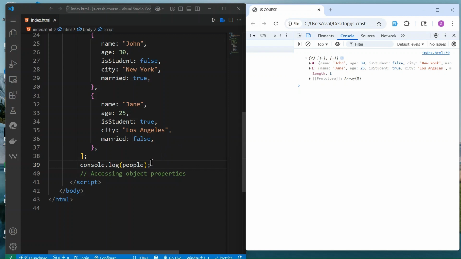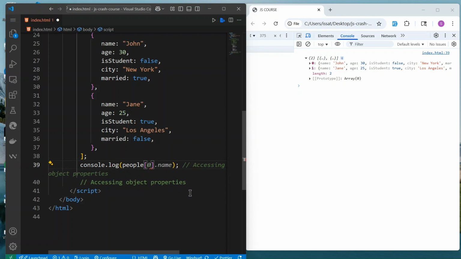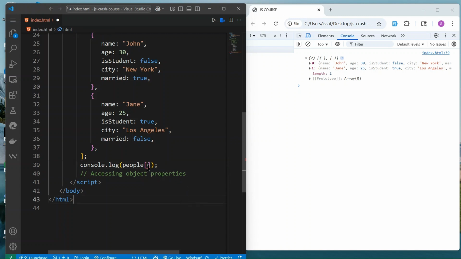Let me rewind a little bit about arrays. We didn't talk about this before, but you can access an element within an array by its index.